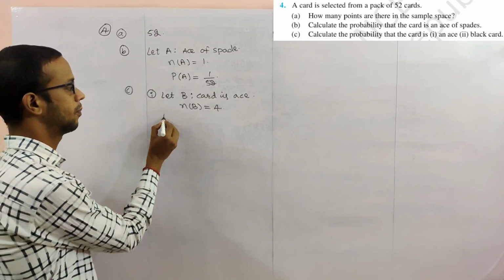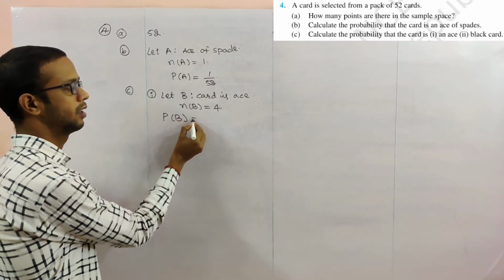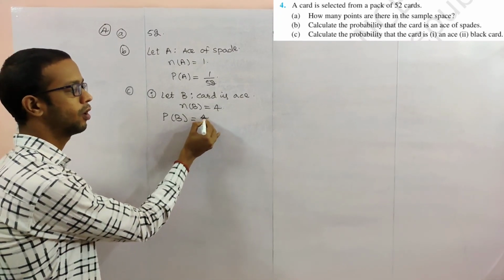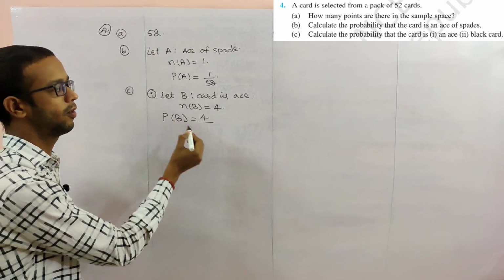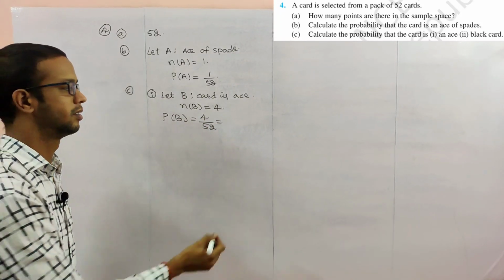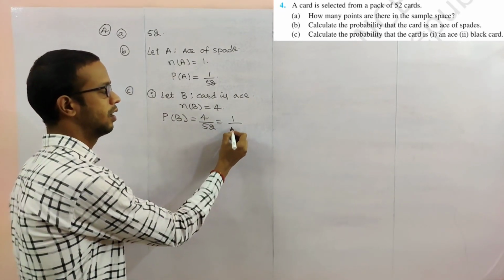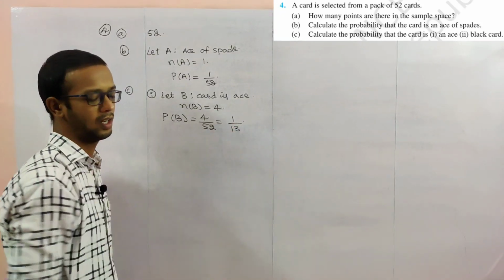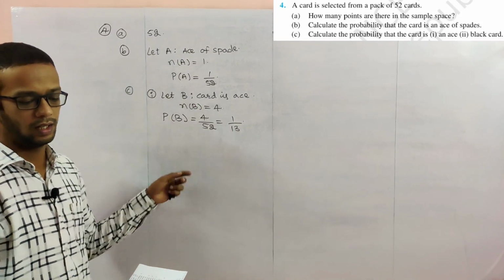So the probability of B is favorable for B, 4, divided by the total number of outcomes, 52, the number of elements in the sample space. 4 ones are, we can cancel here. 1 by 13.